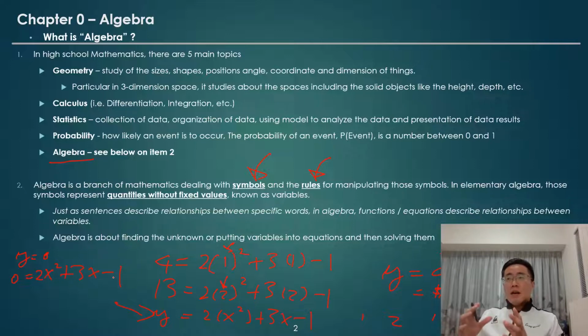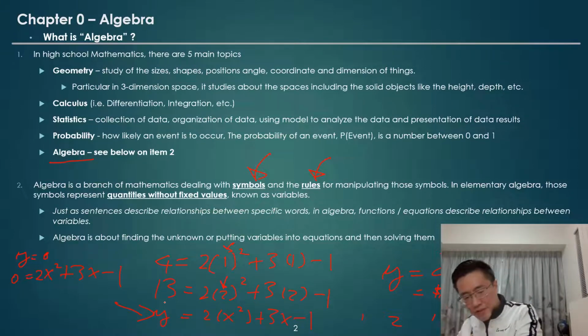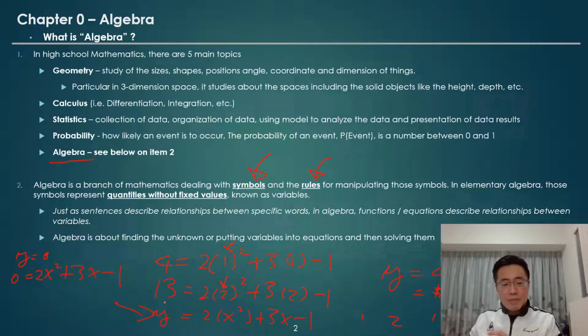The key application or key feature of algebra here is to find the value of x so that the result is equal to 0. In other words, we want to find the root of this equation. Previously we had y here and called it a function, because given the value of x it gives the value of y as output. But now we set the output to be equal to 0. That's why we want to find the root of this equation. It is not a function, it is an equation. This is a very typical example of a quadratic equation.